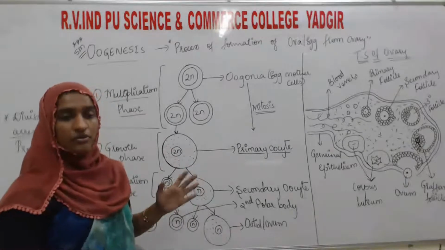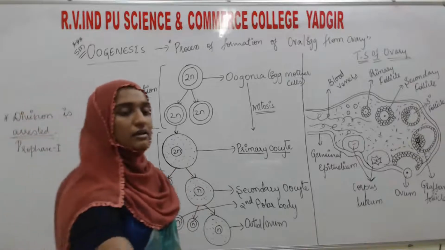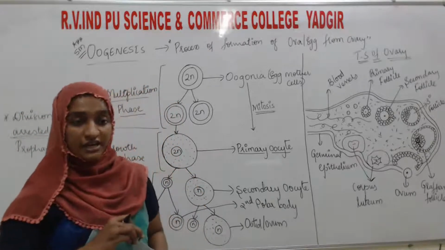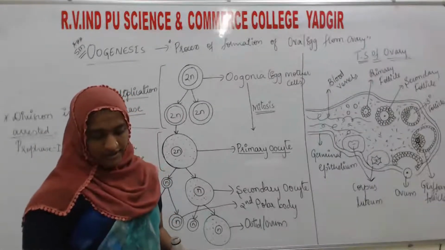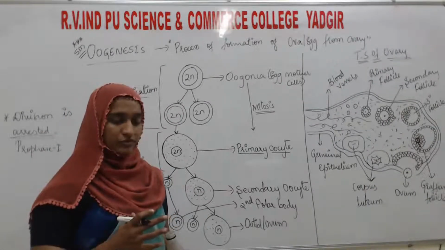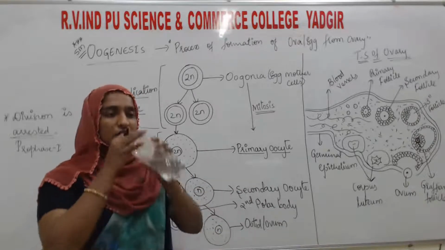This cell is arrested, or stops its division, at the prophase 1 stage, and that cell we call the primary oocyte.